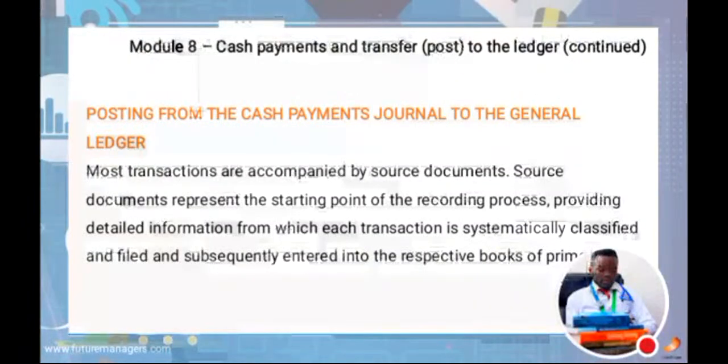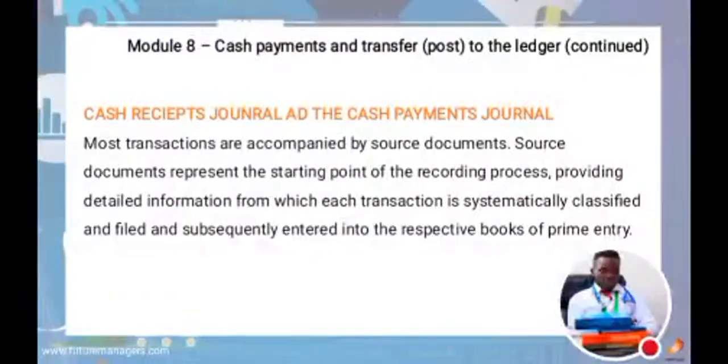Okay, then the posting from the cash payment journal to the general ledger. So from that cash payment, these are just the receipts, and then you transfer that into the what? The general ledger. Then from the general ledger, you're able to transfer that into what? The trial balance. Okay, now the cash receipt journal and the cash payment journal.